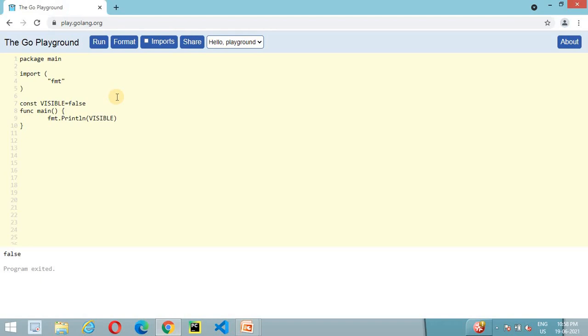We will discuss the scope of variables later on. Here it acts like a global variable, and we can use this visible variable inside our main function or any other function. If we create multiple functions inside this package, we can use it inside those functions as well, because this visible constant variable is available throughout this package, as well as in any other package that uses this package as a sub package.